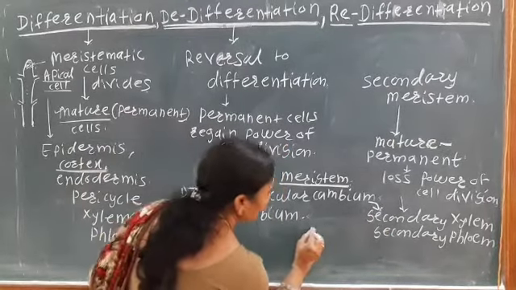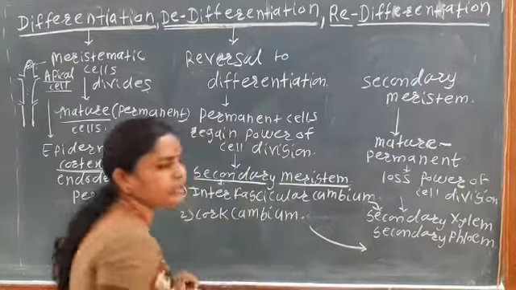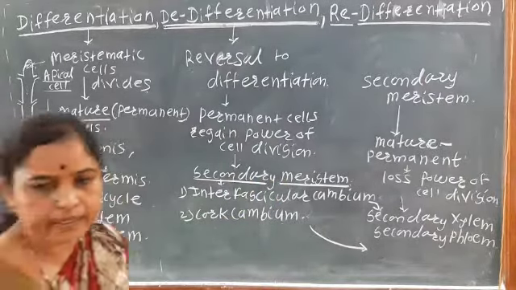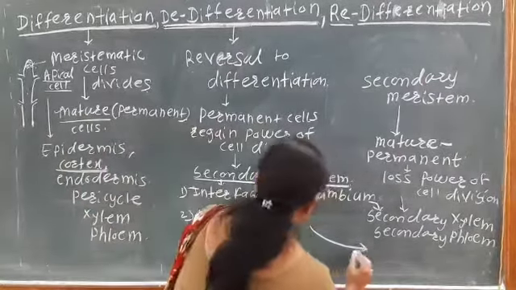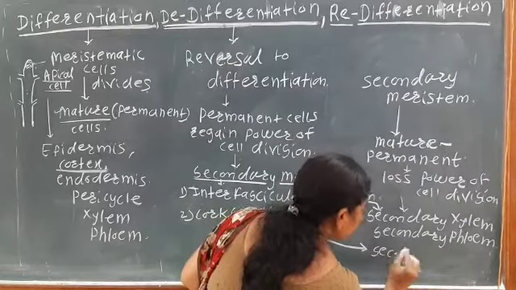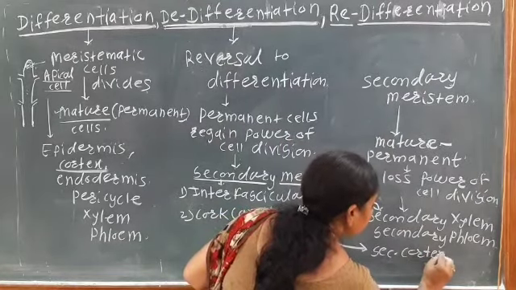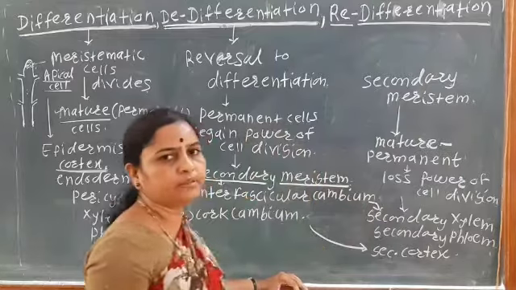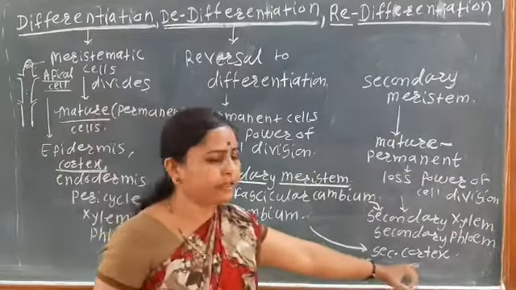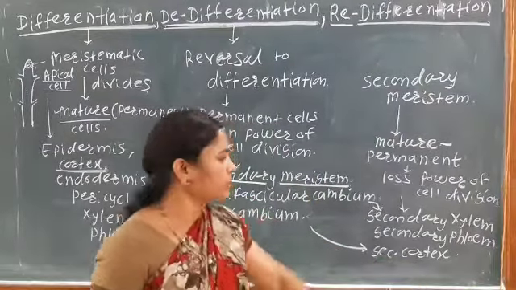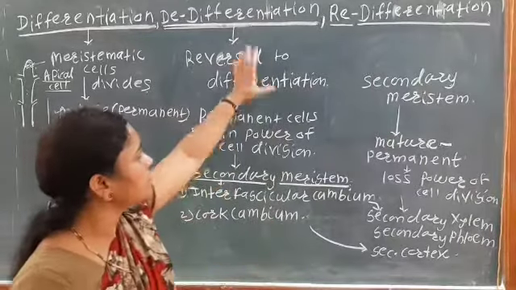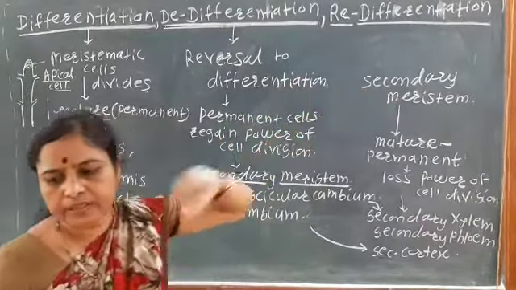From the cork cambium there is the formation of the secondary cortex. Okay, so see that is here. These are 3 points. If we see here,